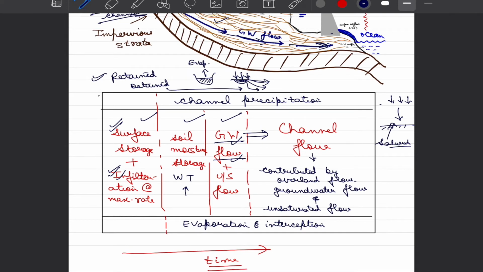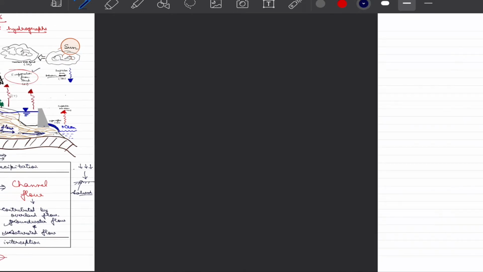Also, ultimately our groundwater and unsaturated flow would also join our streams, and hence we also have to say that in channels some flow is contributed by the flow coming from beneath the ground, and we will talk about that kind of flow in more detail. So we have to consider two cases.